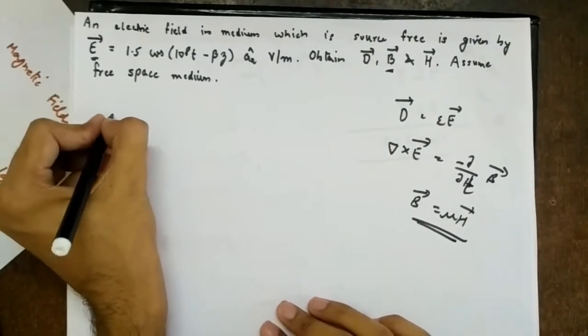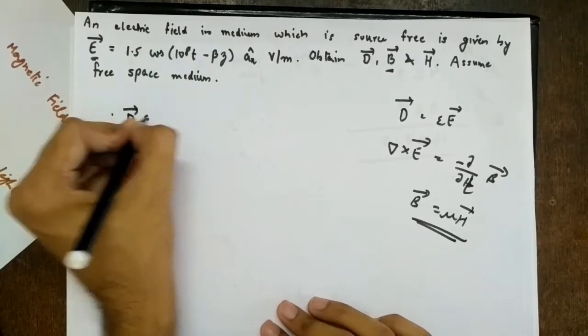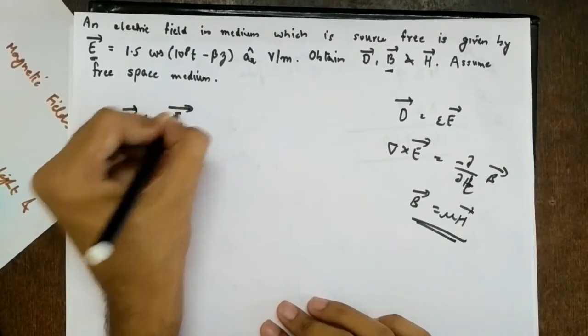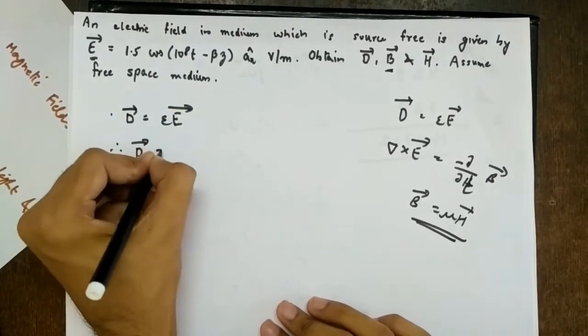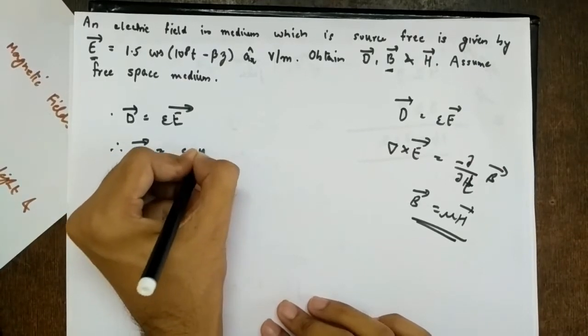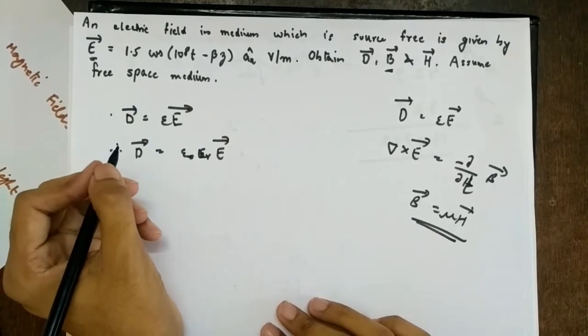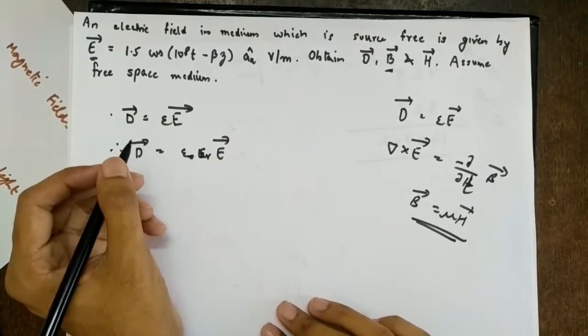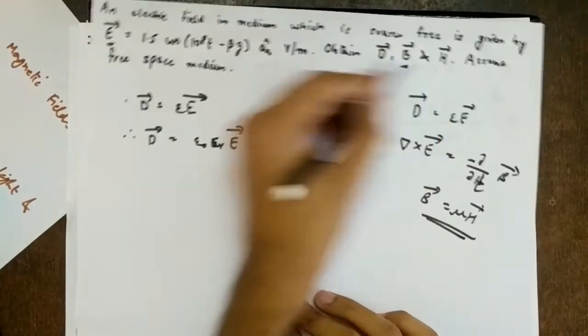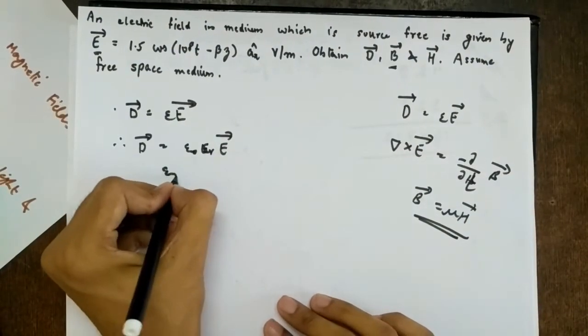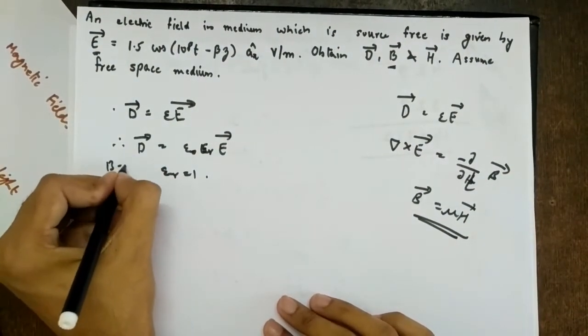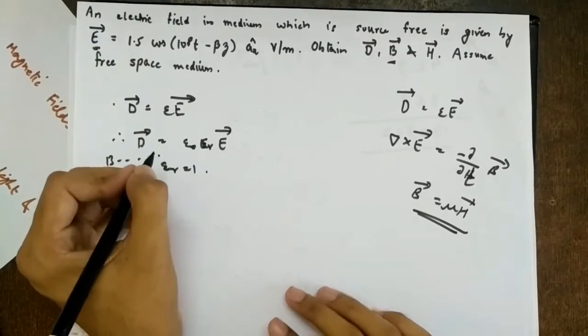So let's first find the E vector. D vector is epsilon times E vector. So D vector we know is epsilon 0 epsilon R E vector. Since they have not mentioned anything about epsilon R, they have said to assume a free space medium. So epsilon R equal to 1. You have to write here that because the medium is free space, epsilon R equal to 1.